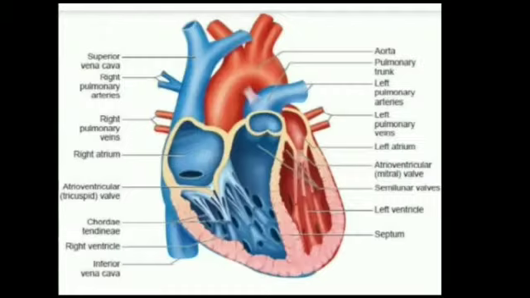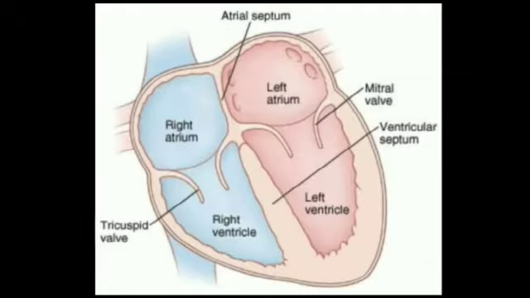The blood enters from the right atrium to the right ventricle through the right auriculoventricular pore. The right atrium and ventricle are separated by a septum, which we call the right auriculoventricular septum. The two atria and the two ventricles are separated from each other by muscular partitions called septa.